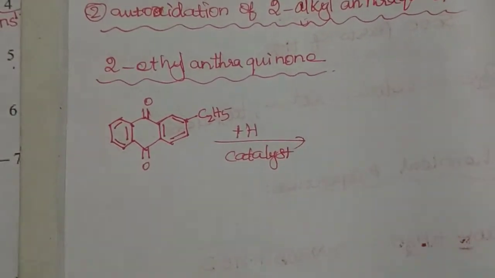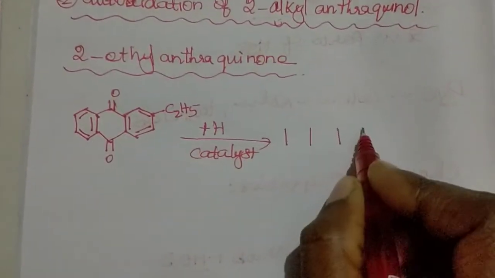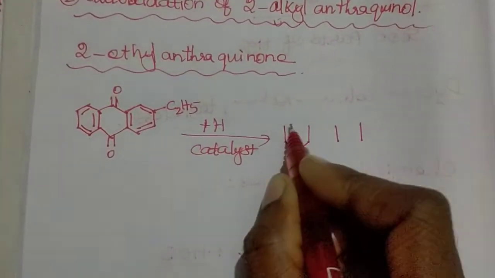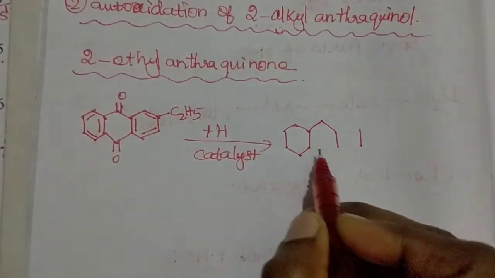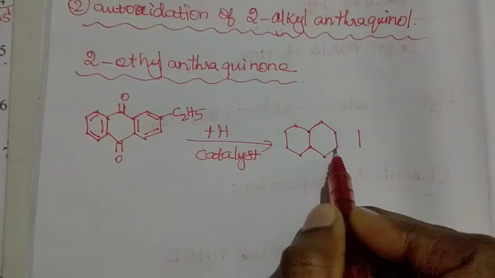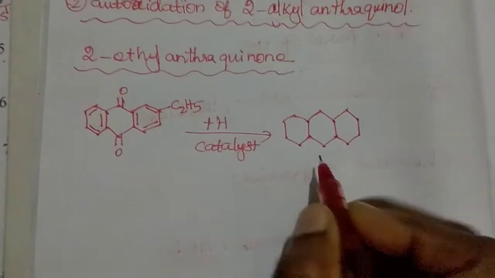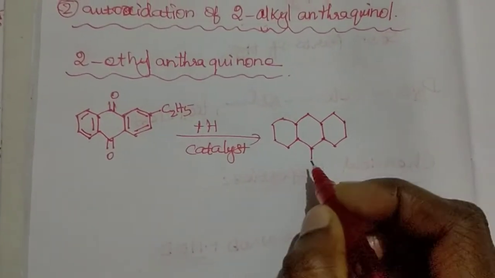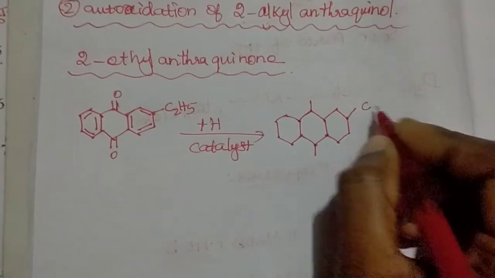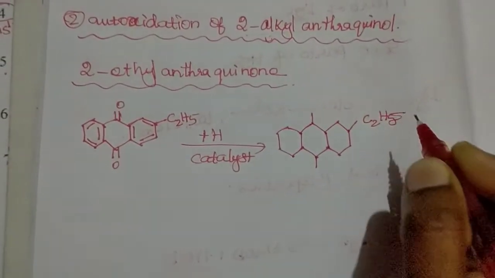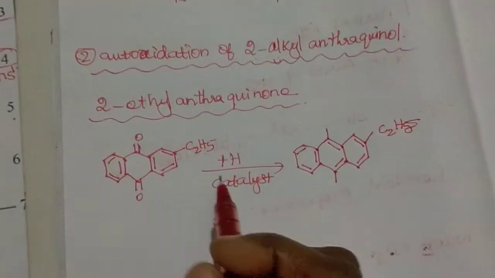Addition of hydrogen to this 2-ethyl anthraquinone.